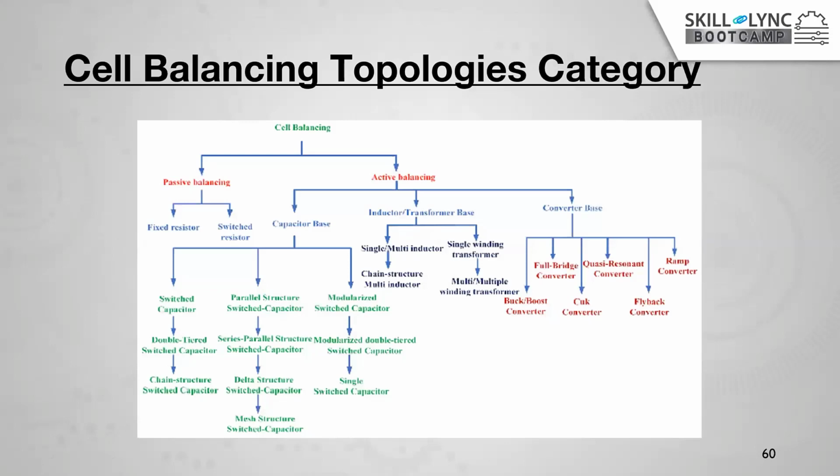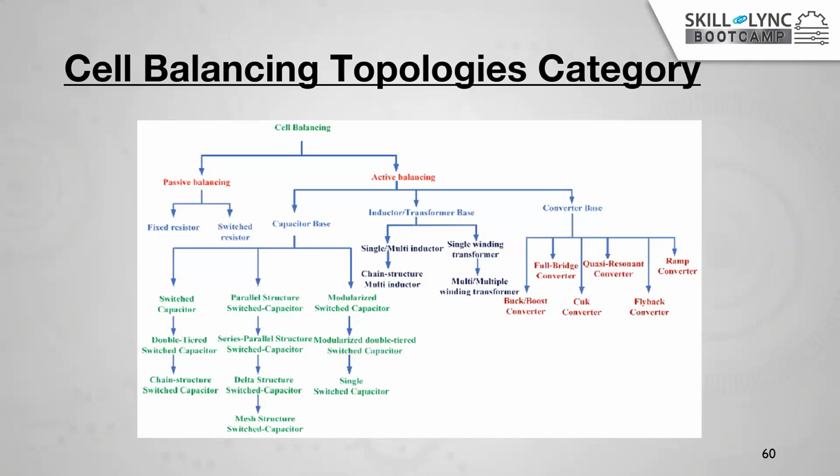Overall, there are different kinds of topologies for active and passive cell voltage balancing. For passive balancing, there are only two types of methods used in industry: a fixed resistor and a switched resistor. Active balancing is nothing but injecting some power into the batteries. There we have capacitor based, inductor based, and converter based. In the capacitor based, there are switched capacitor, double tier capacitor, chain structure, parallel structure, series parallel structure, delta structure, and mesh structure. So many methods are available for capacitor based active balancing.